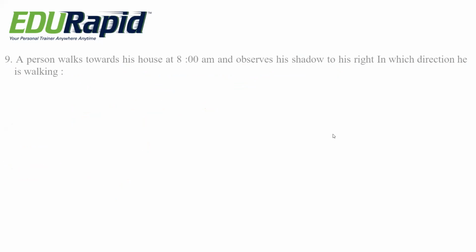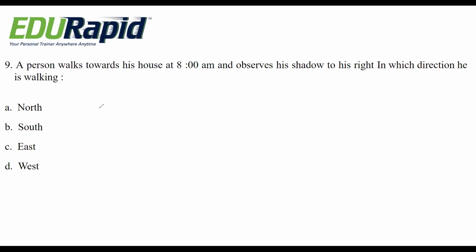Next question. A person walks towards his house at 8 a.m. and observes his shadow to his right. In which direction is he walking? Options are north, south, east, west. See, here they are telling 8 a.m. 8 a.m. means his direction is towards east. This is the hint.